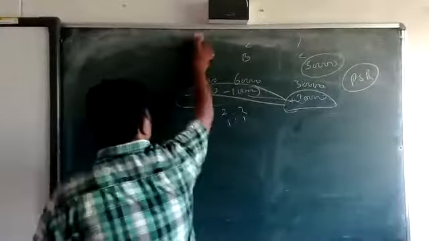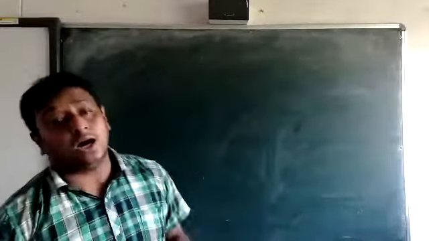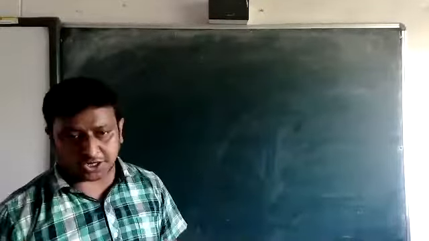Maybe A and B both give the guarantee to C. C and A give the guarantee to B. Only C gives the guarantee to B. Only A gives the guarantee to C. It means we only follow the question. In the question, whatever is given, those things we are going to follow. Okay, beta? I think it is well clear.